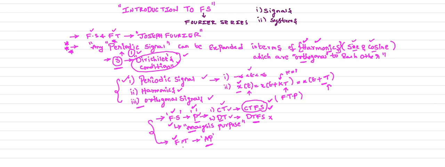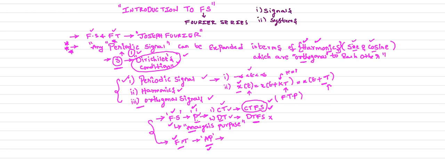When it comes to the Fourier transforms, it is only applicable for the aperiodic signals. In real time, if you observe, all are aperiodic signals. All are random in nature, not deterministic signals. So if you want to analyze the random signals, which are your aperiodic signals, we need a tool. That tool is Fourier transforms.